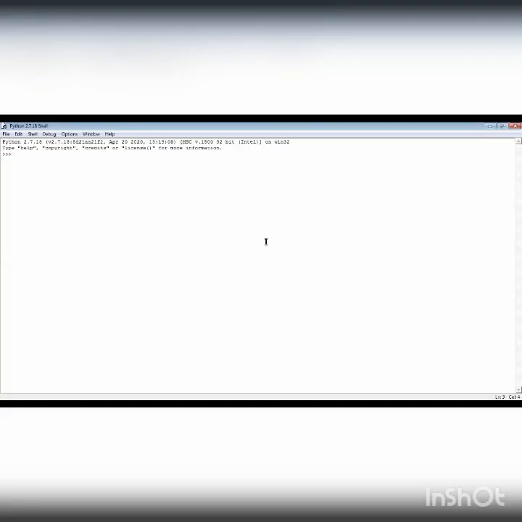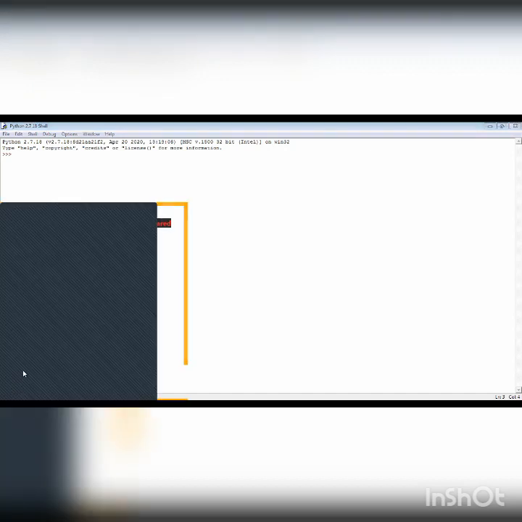Now all of you, let us understand how the print statement works through coding. This is the interactive shell of Python. Once again, I tell you how to start. Go to Start, All Programs, Python 2.7, then IDLE.